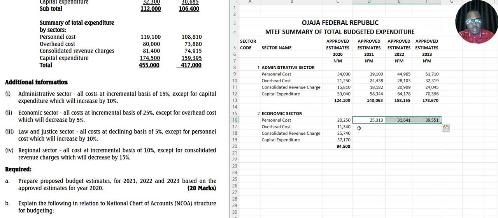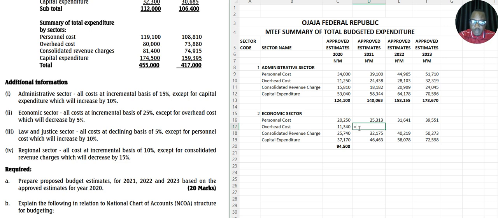Undo, copy, and this. Let's see. I think that gives us the figure we're looking for. Is it 1.25, 1.25, 1.25? Correct. Okay, so this is the one that will decrease by 5% according to the instruction.